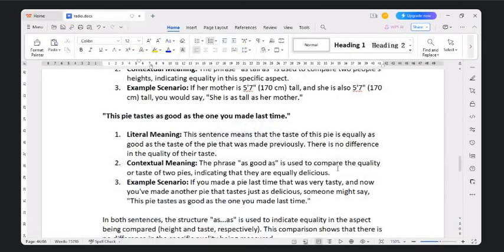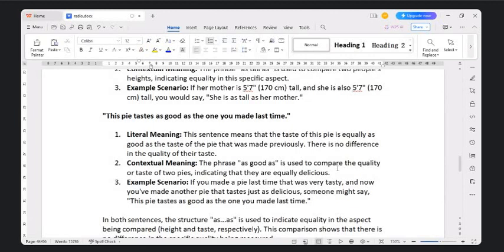This time also, I'm tasting it right now, and it is absolutely fantastic, equally delicious. If you made a pie last time that was tasty, and now you've made another pie that tastes just as delicious, then someone will say, "This pie tastes as good as the one you made last time."